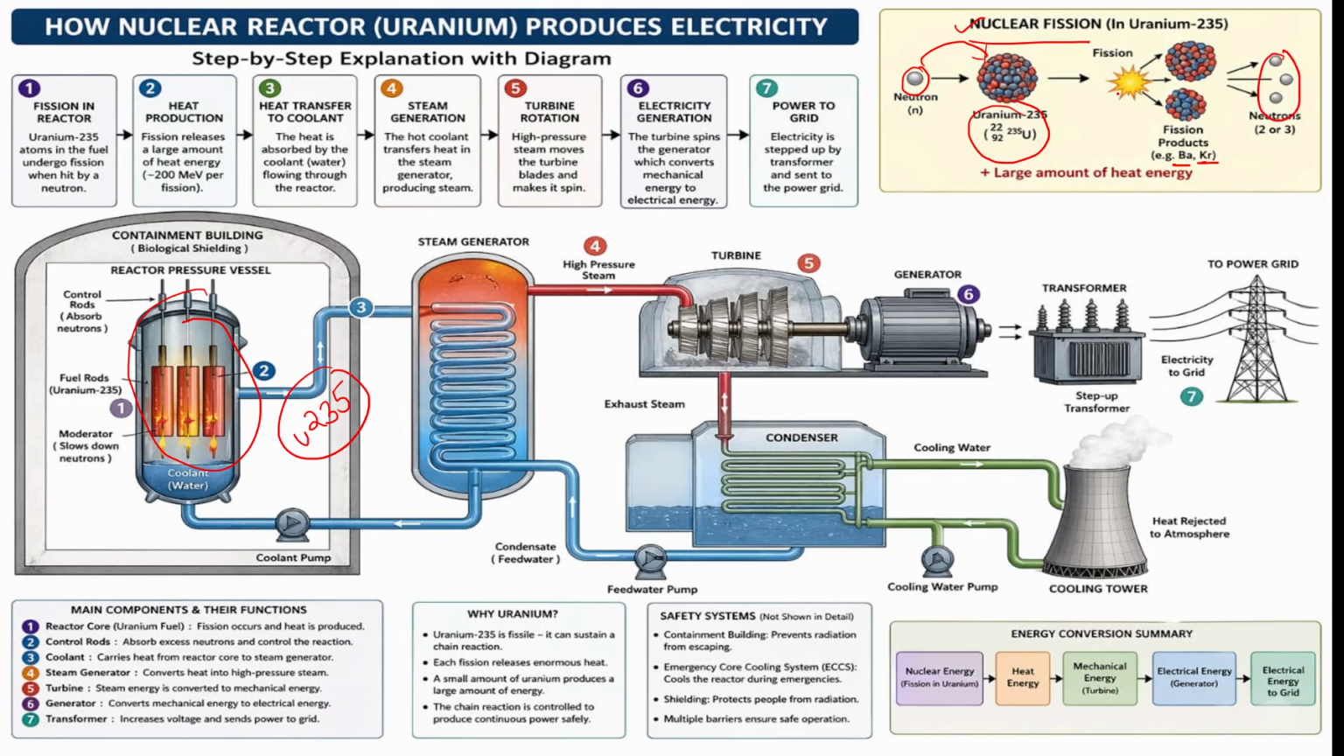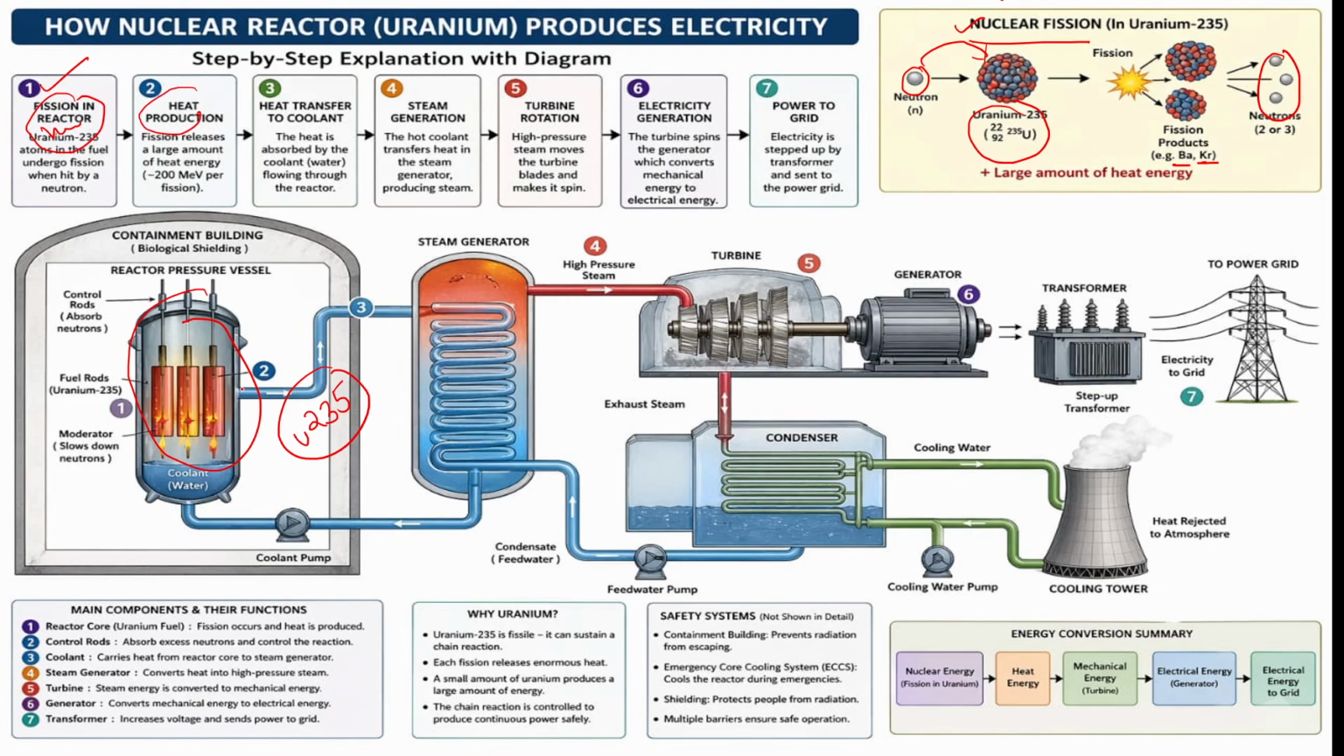Again these 3 neutrons will react with the remaining uranium. Again this will produce barium and krypton, and again 3 neutrons. Continuously energy will be released, neutrons will be released, and a huge amount of heat will be released. In step 1, the nuclear fission reaction takes place. Due to the nuclear fission reaction, a huge amount of heat is produced.